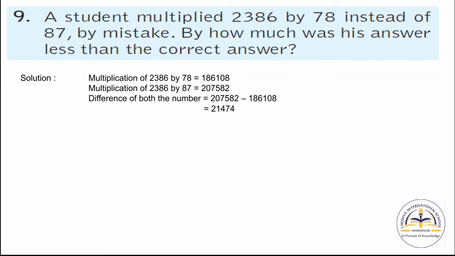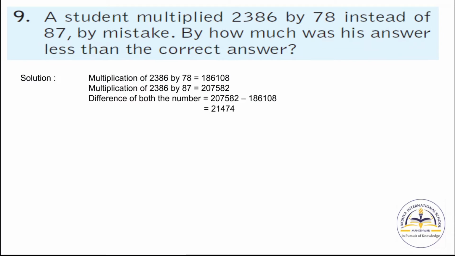Now question number 9. A student multiplied 2,386 by 78 instead of 87 by mistake. How much is this answer less than the correct answer? So we will multiply both the numbers and see what the values are.